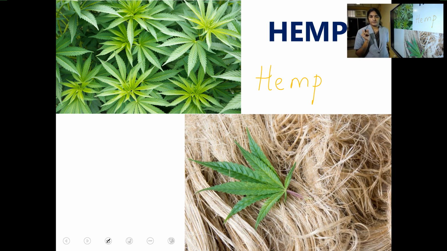Which are those plants? First one we learned cotton. We get cotton fiber from cotton plant. Second one, jute. We get jute fiber from jute plant. Third one we learned is linen. We get linen from which plant? Flax plant. F-L-A-X. Then the fourth one is hemp. From hemp also we get a fiber. Clear? Let us see some pictures.